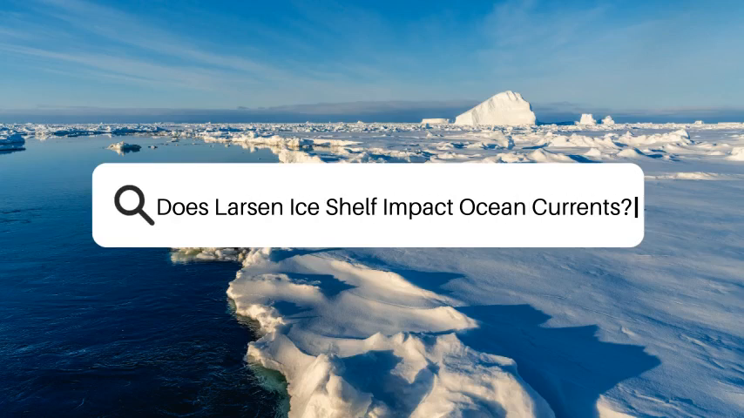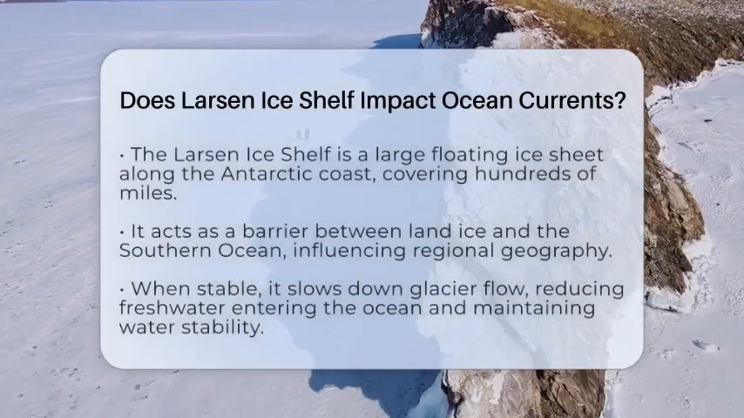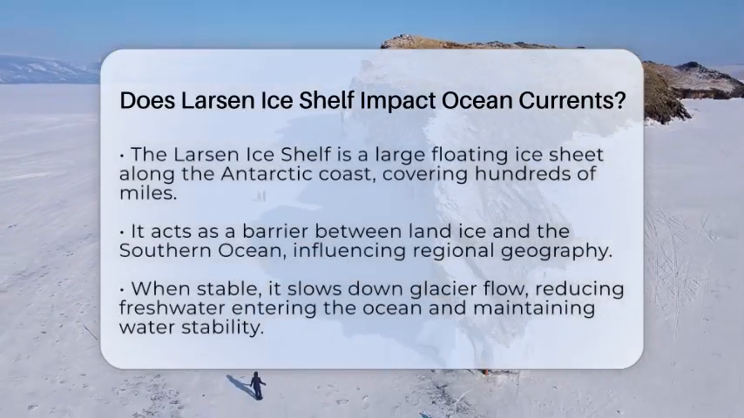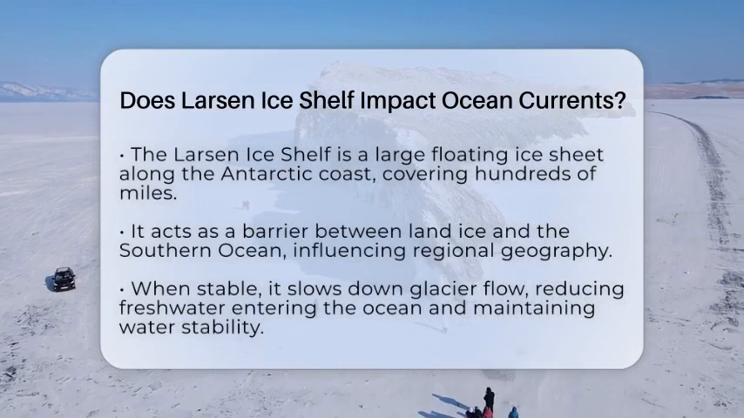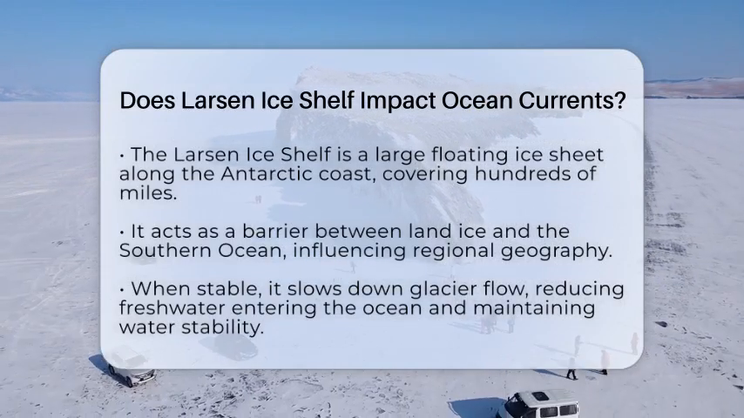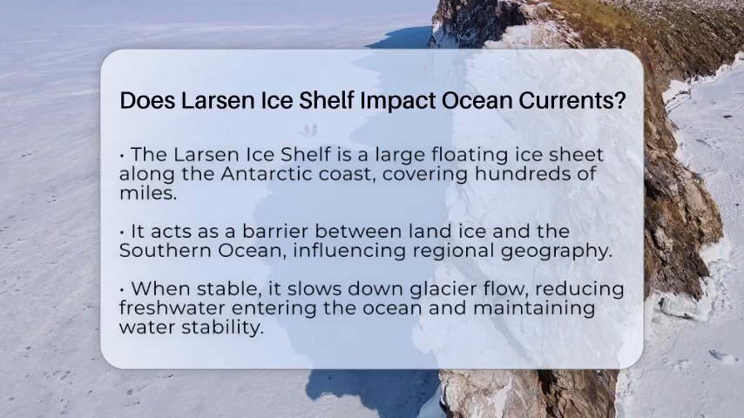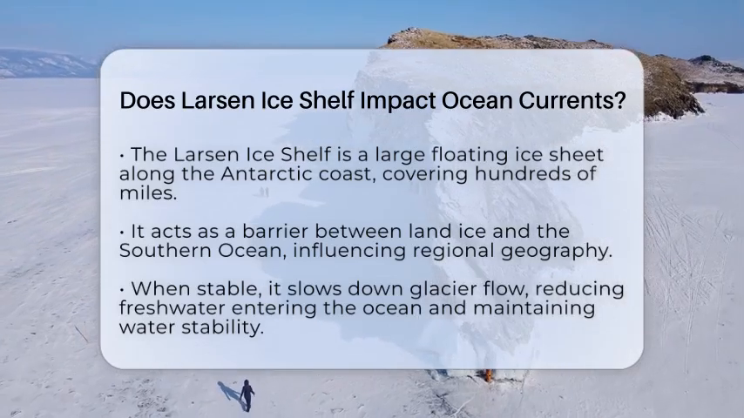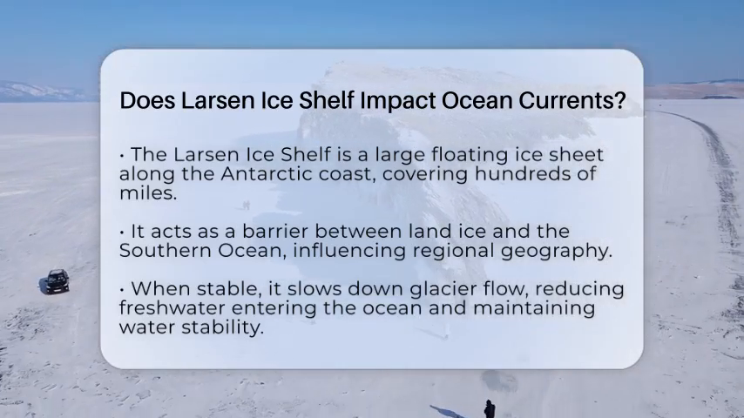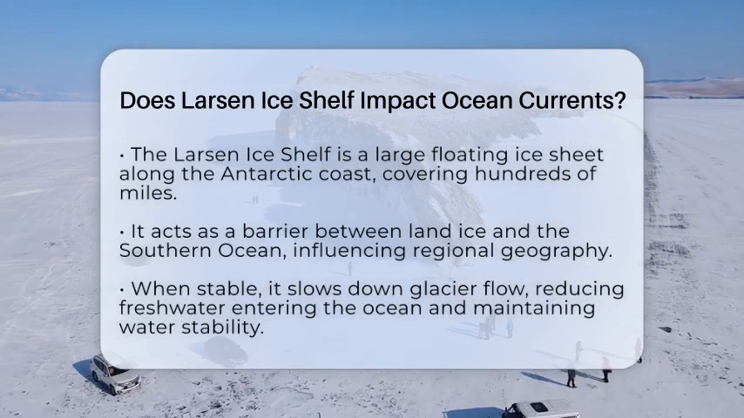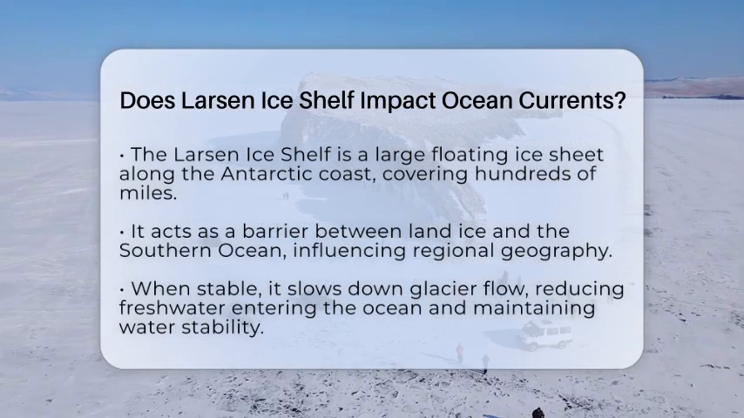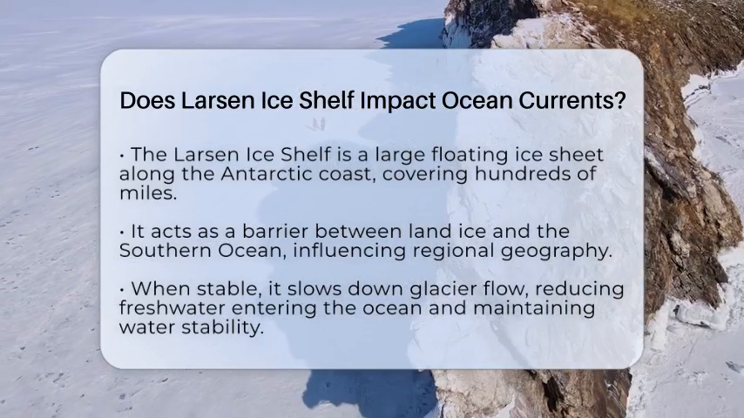Does Larsen Ice Shelf impact ocean currents? Imagine a giant floating sheet of ice stretching hundreds of miles along the Antarctic coast. That's what the Larsen Ice Shelf looks like. It's a massive part of the Antarctic landscape, and it plays a key role in the region's geography. But does it influence the ocean currents around it? That's what we're here to find out.